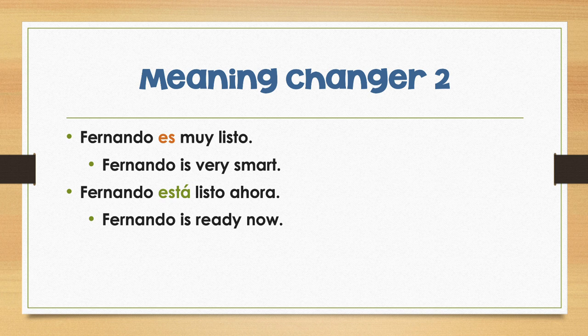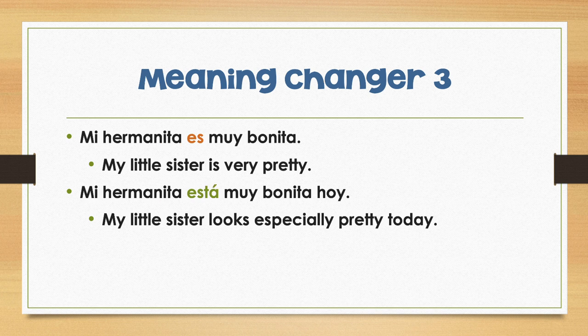Next, we have the word bonito or bonita. We could also say guapo for this one. Any of those words that talk about what someone looks like. So if we use those words with ser, that means that that's just what they look like. My sister is pretty. Mi hermana es muy bonita. But if we put it with estar, it means, oh, you look that way in particular today.